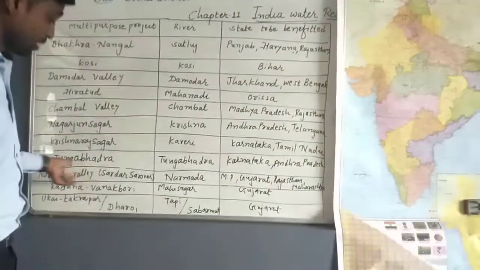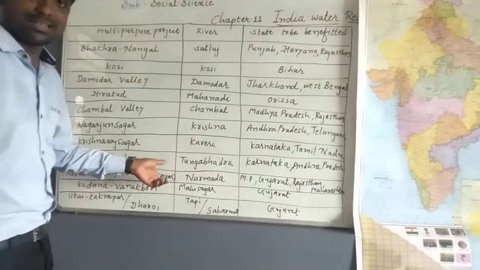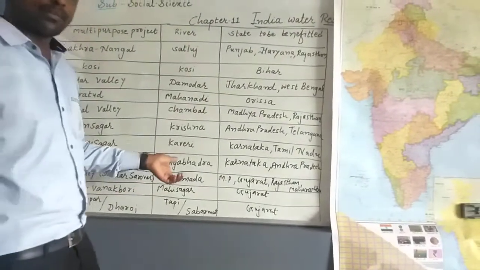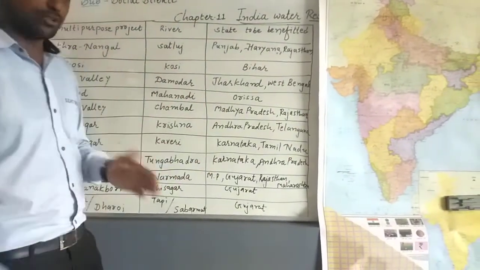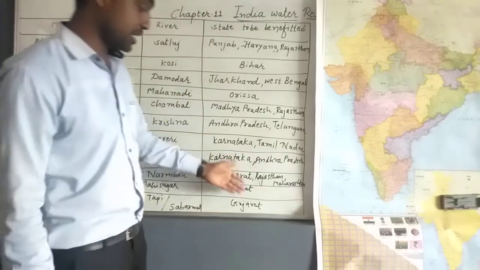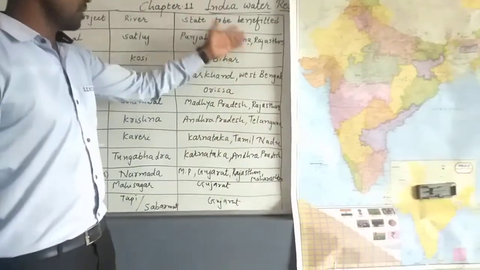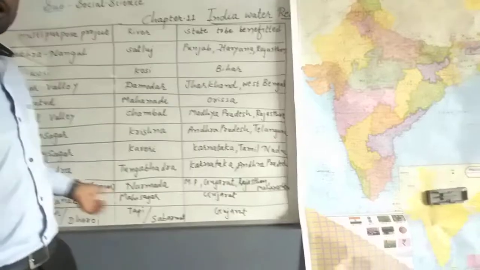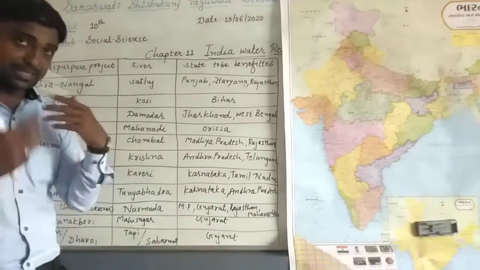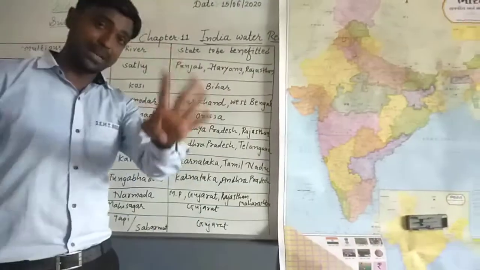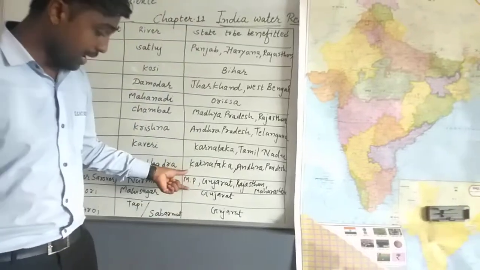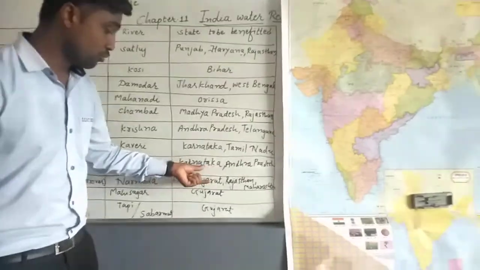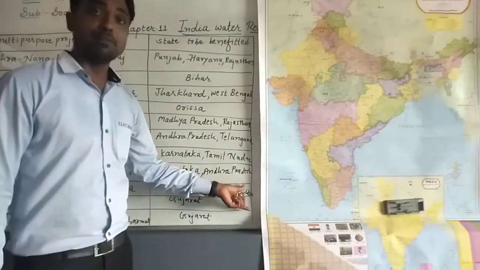Next one is Narmada Valley. It's called Sardar Sarovar, on the river Narmada. You just see the number of benefited states here. This Narmada Valley project provides benefits to a maximum of four states: MP, meaning Madhya Pradesh, Gujarat, Rajasthan and Maharashtra.